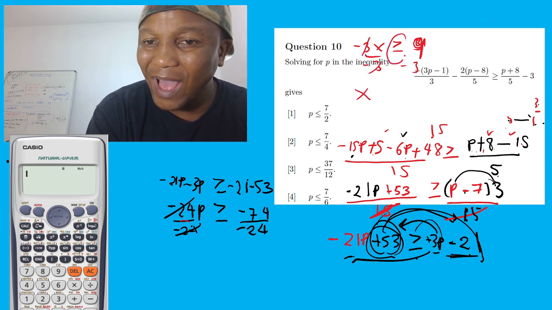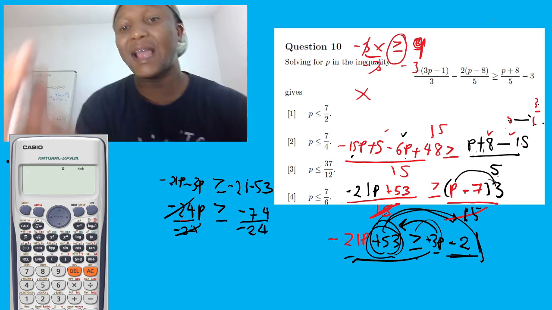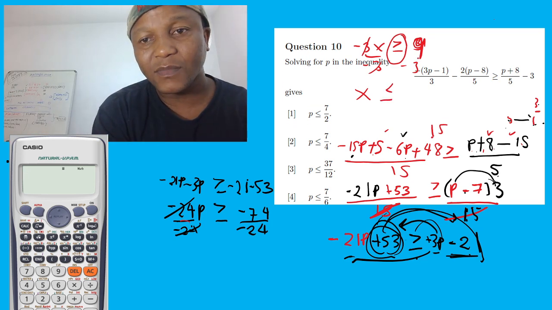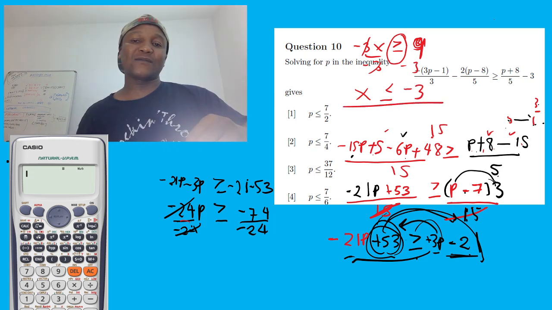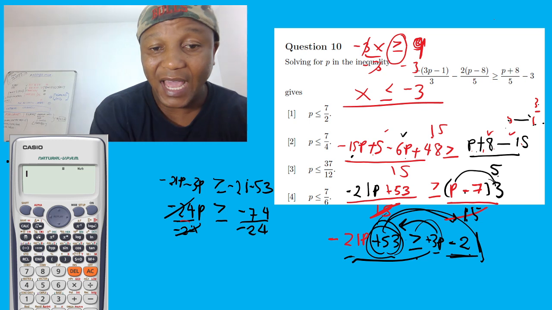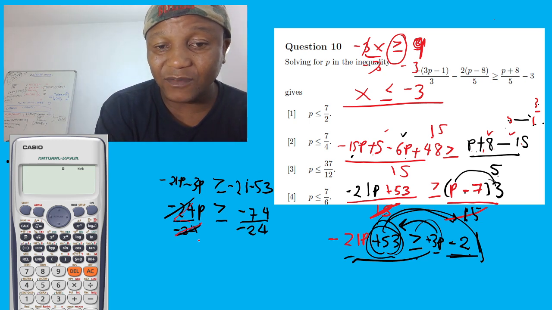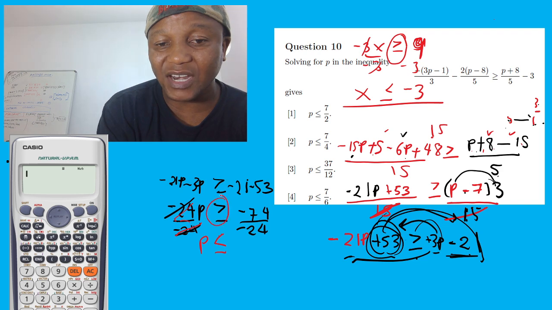This inequality changes direction. It was greater, right? Now it's going to become less. And then 9 divided by negative 3 equals negative 3. Only if you divide by a negative, you change the direction of the inequality. You can see here we divide by negative, so p is going to be less or equal, because it must change the direction.